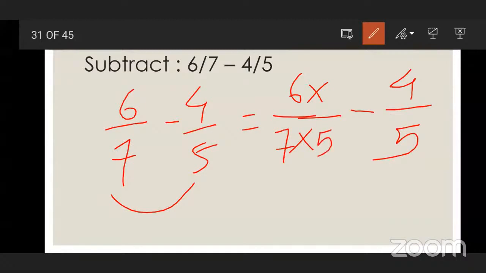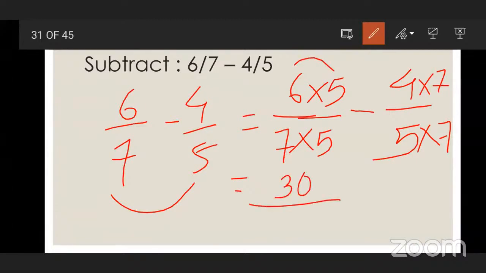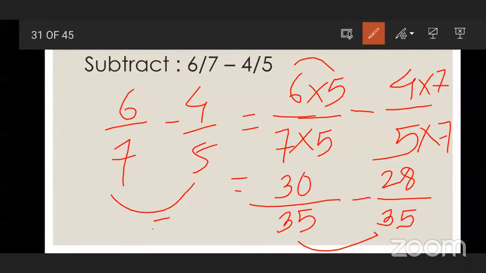5. Good. So multiply numerator and denominator by 5. In the table of 5, when does 35 come? 5 7s are 35. 6 5s are 30. 4 7s are 28. 5 7s are 35. So now denominators are 35. Same, equal.